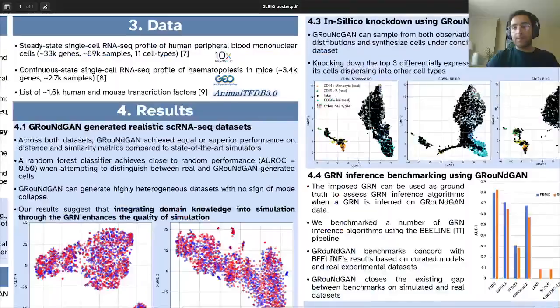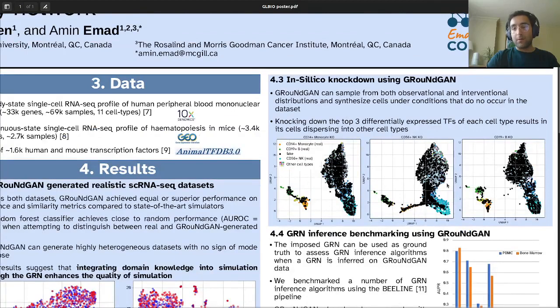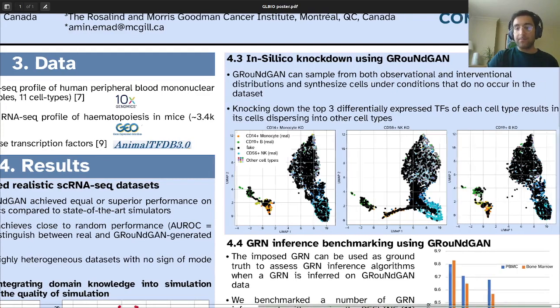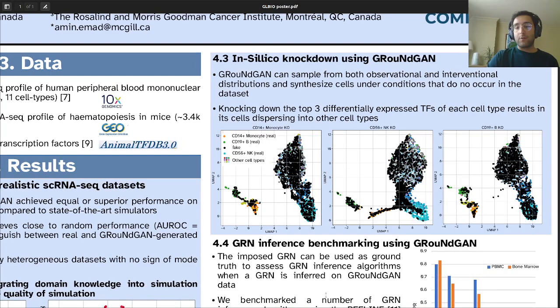Okay. So we talked about GroundGAN being a causal implicit generative model. And what that allows us to do is to sample from the observational distribution and also from interventional distributions. And that allows us to perform in silico knockout experiments and perturbation experiments. So here we have this experiment where we knock out the top 3 differentially expressed TFs of each cell type. And what we see is that the cells corresponding to that cell type are now dispersed into their neighboring cell types while still being inside the distribution of a single-cell dataset. And that allows us to perform a variety of knockout experiments and perturbation experiments.